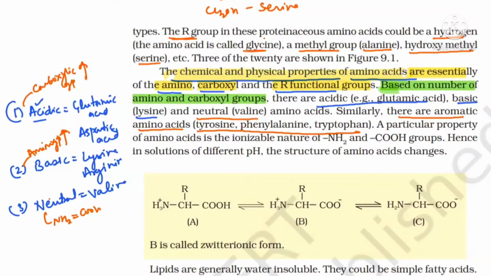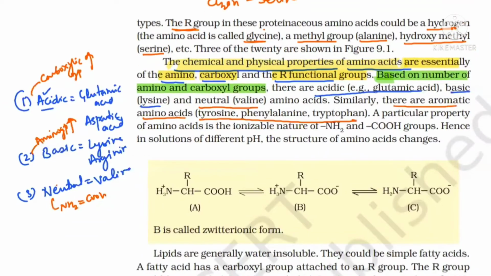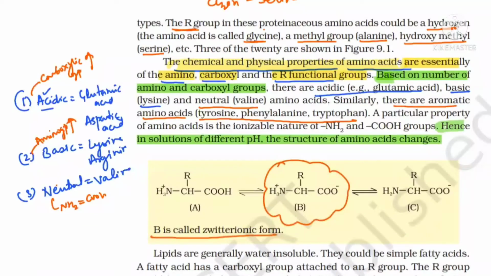They can be of ionizable nature. It means that in a solution of different pH, the structure of the amino acid will change. Now, if you see the center one here, this is the zwitterion. B is the zwitterion. Is it clear?